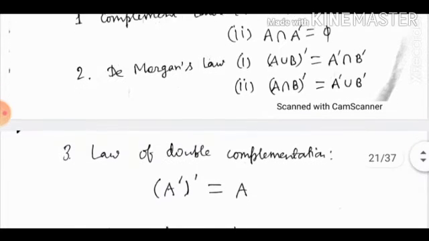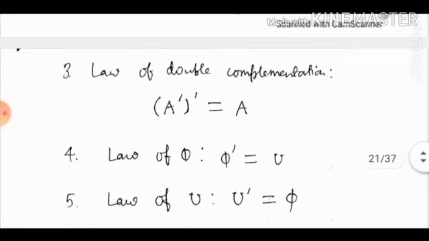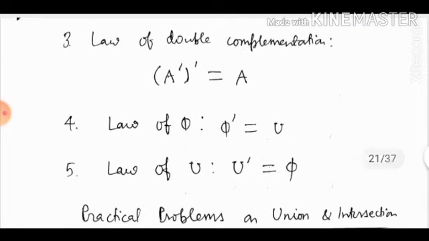Now law of double complementation. (A dash) whole dash is A. Now law of phi. Phi dash is U. Now law of U. U dash is phi.